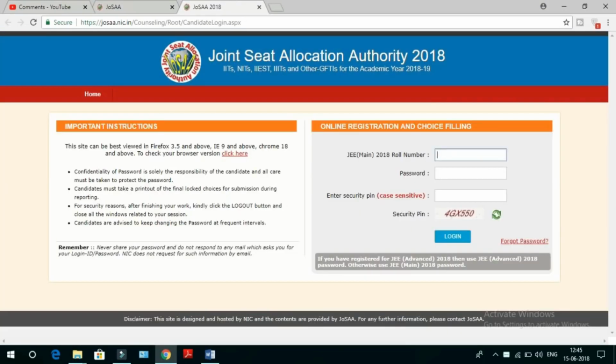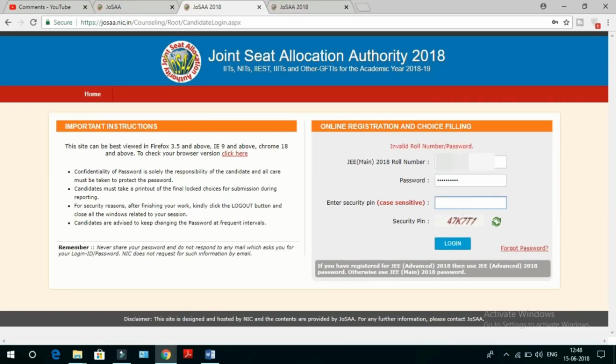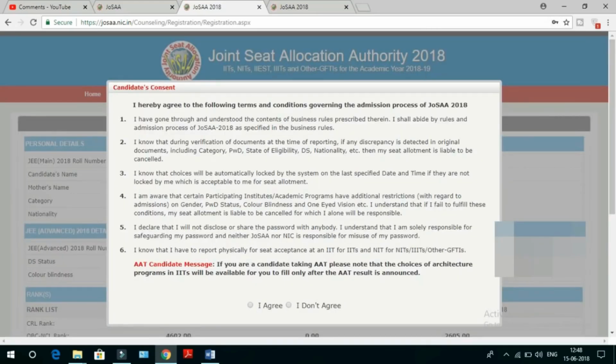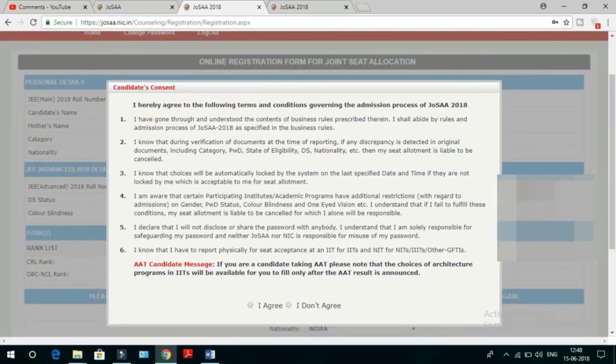After clicking the online registration and choice filling option, you will see this interface. There you need to give your JEE Main roll number, password, then the security pin given below, then press login. Afterwards you will be taken to this interface where you need to study each and every term and condition governing the admission process of JOSAA, and then you need to click I agree.